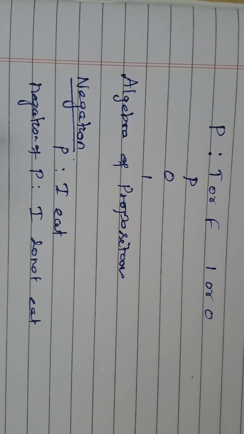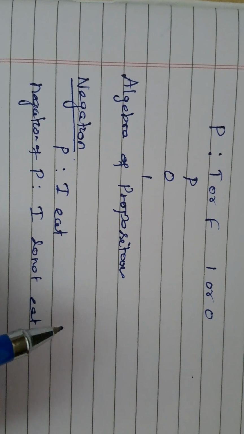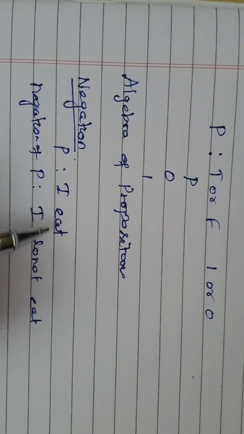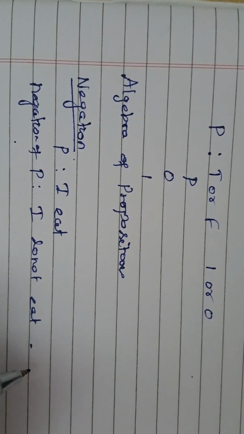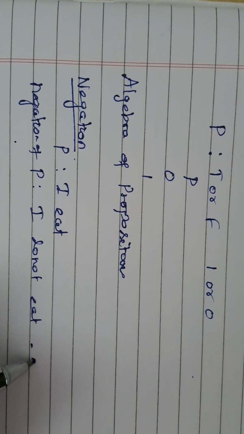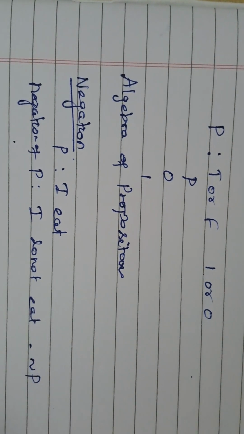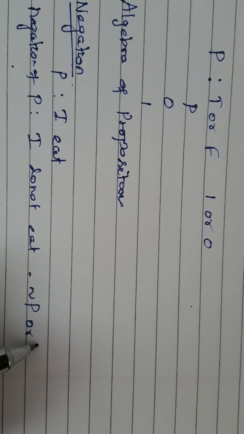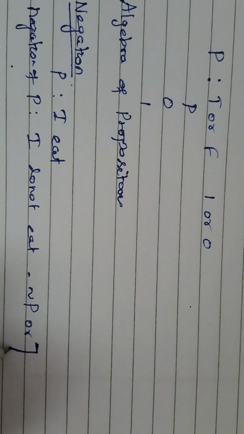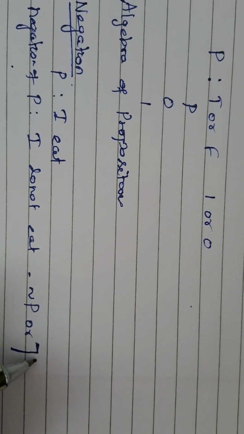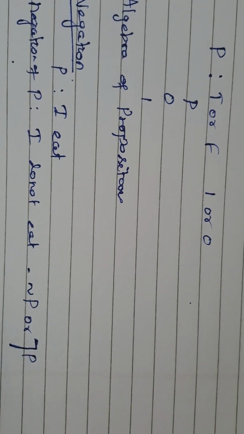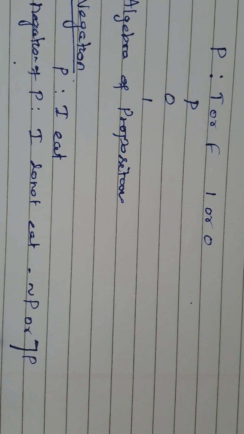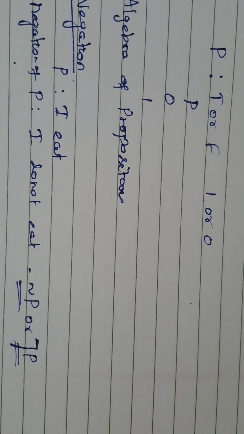Okay, so this is the negation. The notation is, if it is P, the negation of P you can take as a tilde symbol followed by P, or this symbol like the number 7, but it is not a slanting line, it is a simple vertical line before P. There is a difference between 7 and this notation. Either you can use this symbol or this symbol.